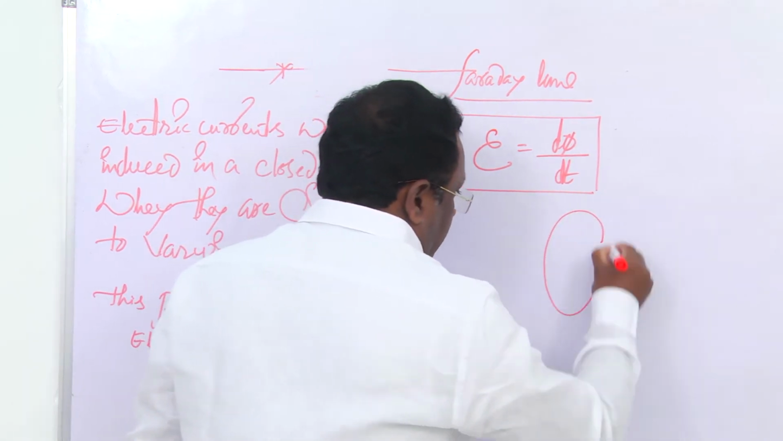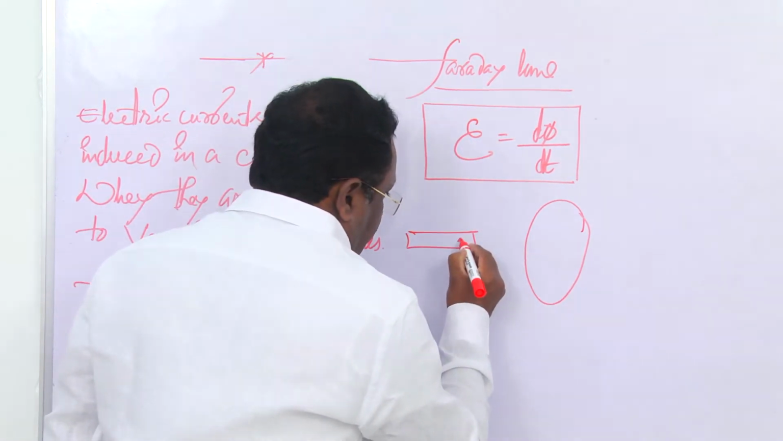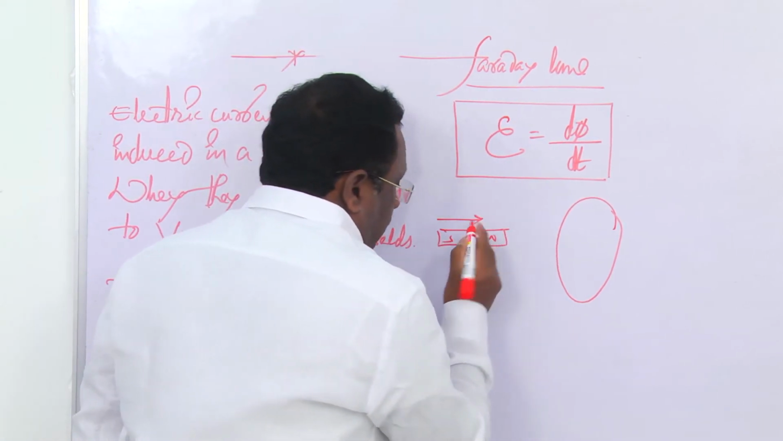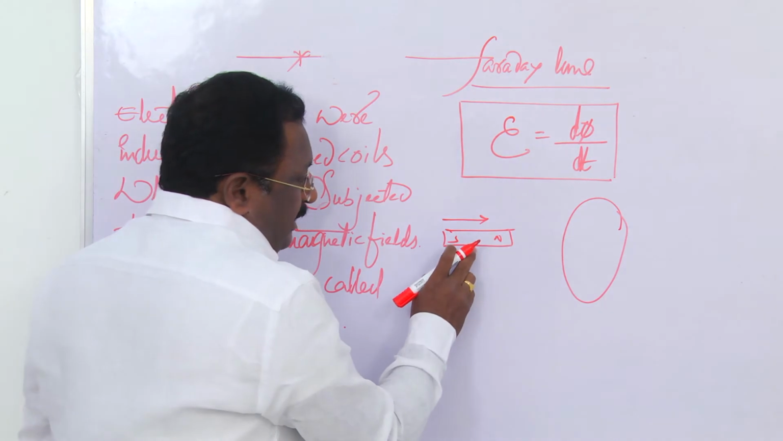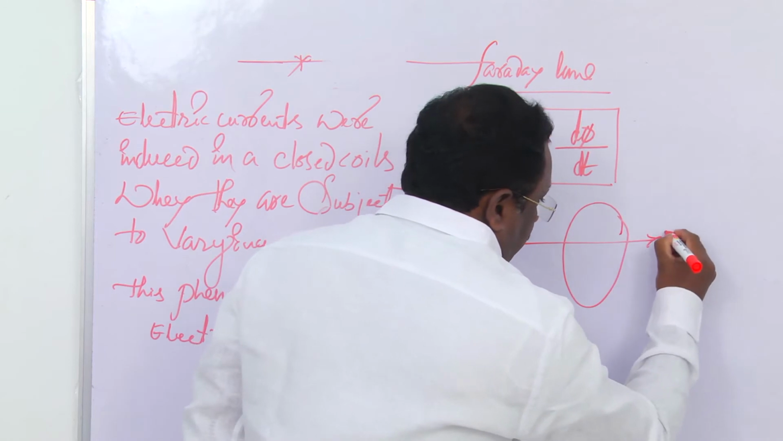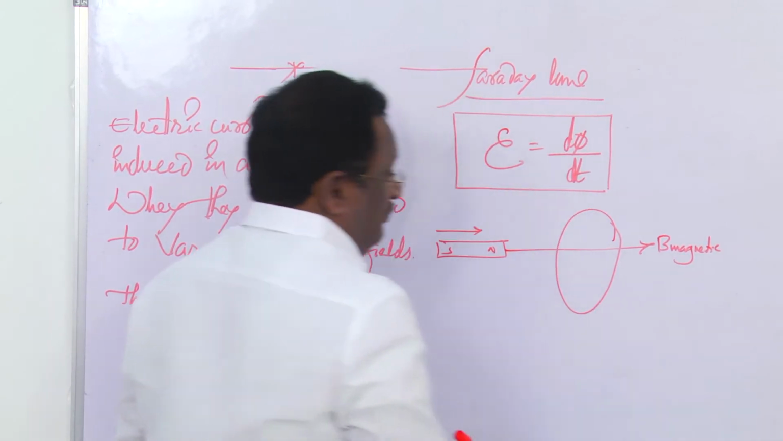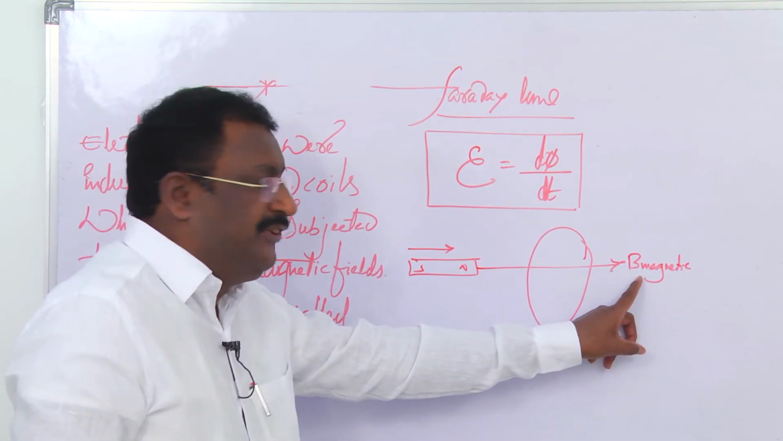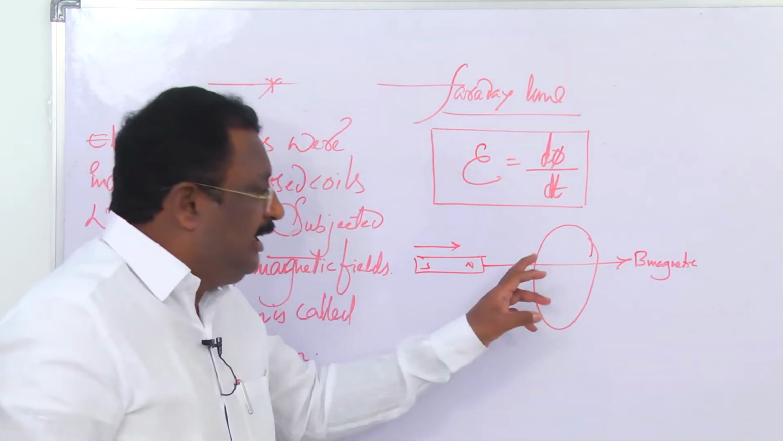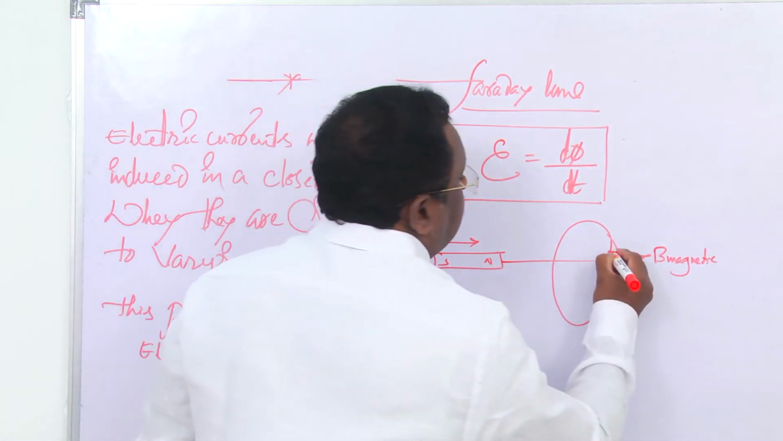Now you take this coil and this bar magnet. When we are bringing the bar magnet toward the coil, this arrow indicates that the bar magnet is moving toward the coil. This is the direction of the magnetic field B of the bar magnet. So, when the bar magnet is brought toward the coil, the current is induced inside the coil in the anti-clockwise direction, like this.